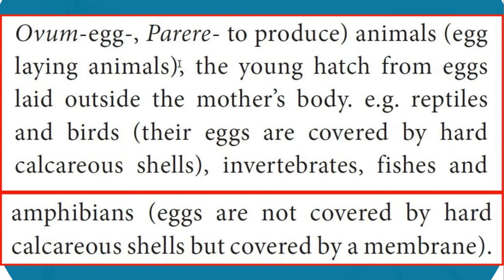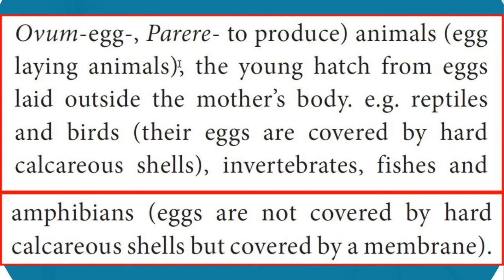Young ones are developed from eggs, which are laid outside the mother's body. That is oviparous. Here, I want you to note two things: outside the mother's body and the young ones develop from the egg. Example, reptiles and birds. Okay, children, clear?